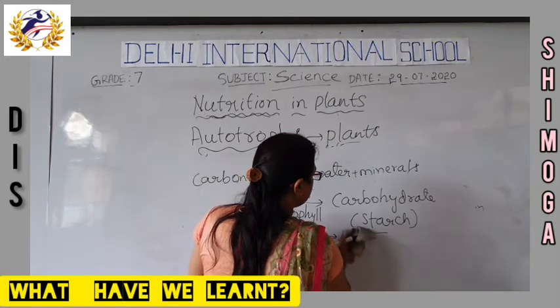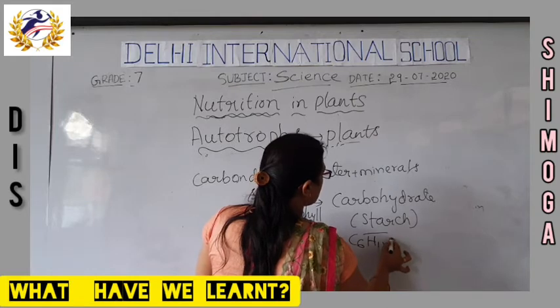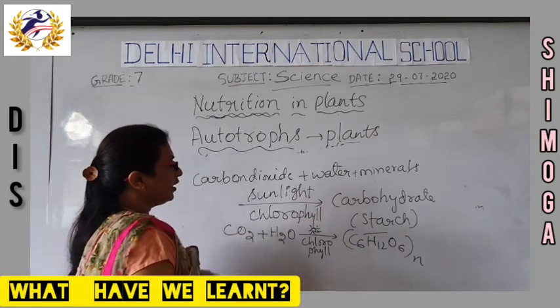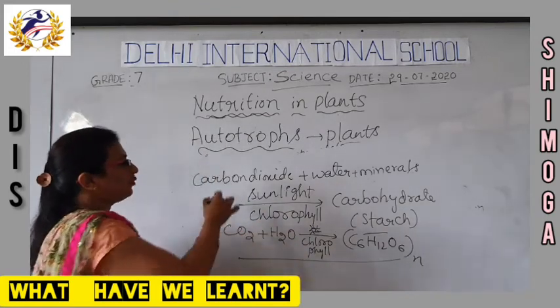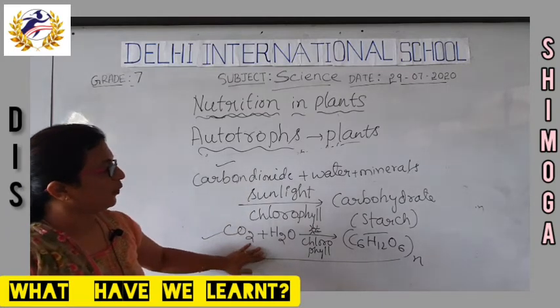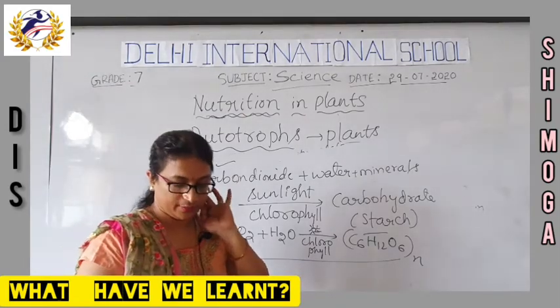Starch here we will write as C6H12O6. Okay, this is the word equation, and this is the equation of photosynthesis from which the plant prepares the food.